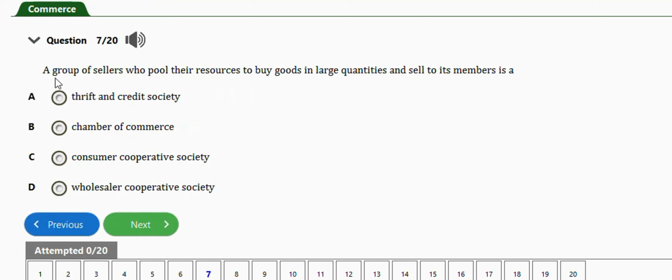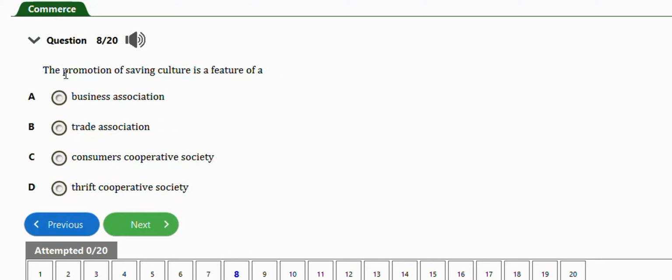Next question. A group of sellers who pool their resources, buy goods in large quantities and sell to its members is a wholesale cooperative society. Option D. Next question. The promotion of saving culture is a feature of the thrift cooperative society. Option D. Take notes. Okay, next question.